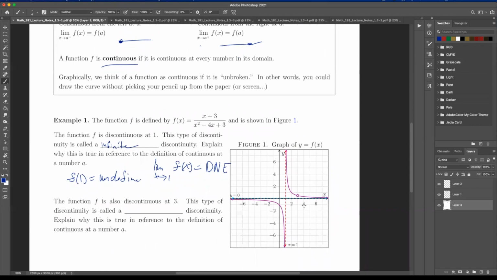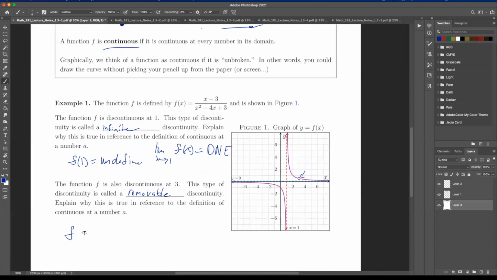Now let's look up here at 3. Here at 3, this type of discontinuity is called a removable discontinuity. Let me explain what's wrong with this. Here, f of 3 is also undefined, but the limit exists, right? The limit as x goes to 3 exists, and it looks like a half right here. So that exists. However, the function itself is not defined.